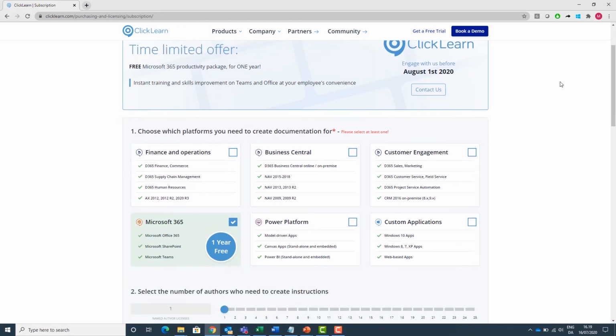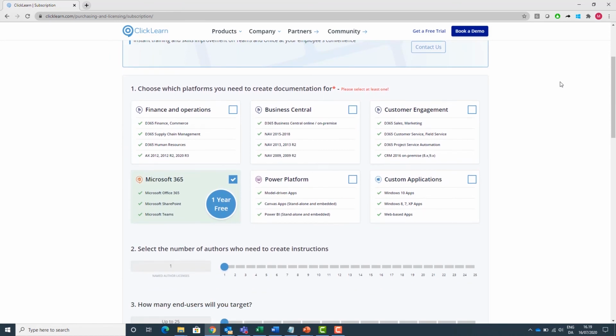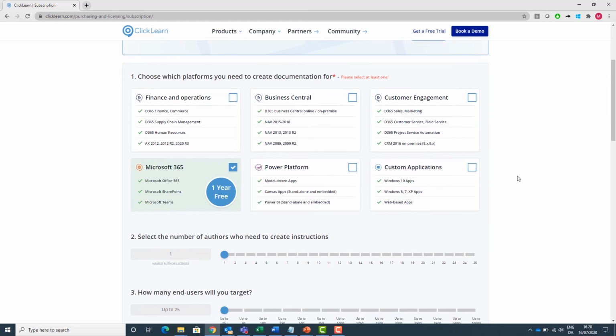As I mentioned, there are 4 parameters. Today, I want to touch base a little bit about the platforms that we support in the Microsoft segments. We support finance and operations and all versions of AX. We also support Business Central and NAV. We support customer engagement and CRM.